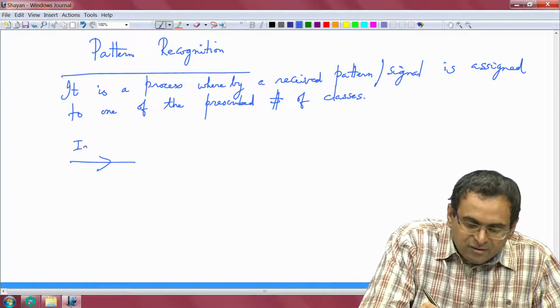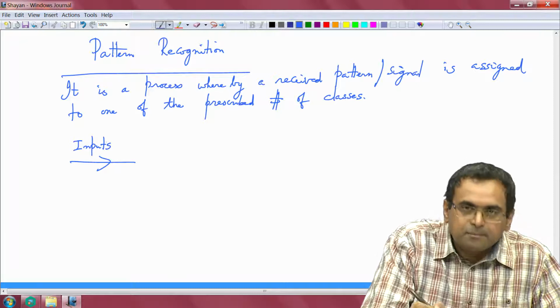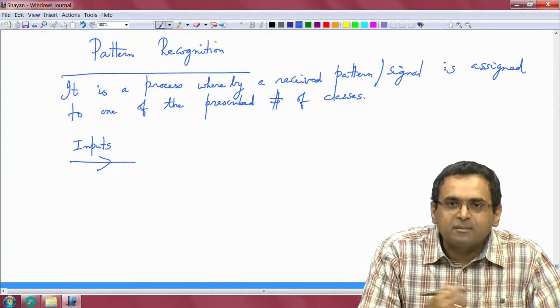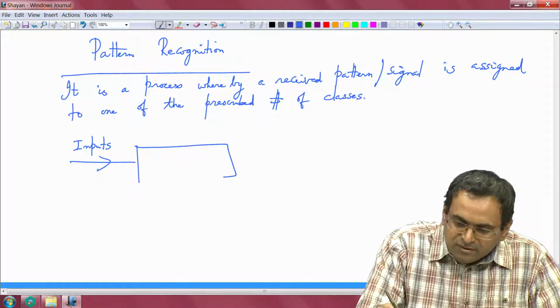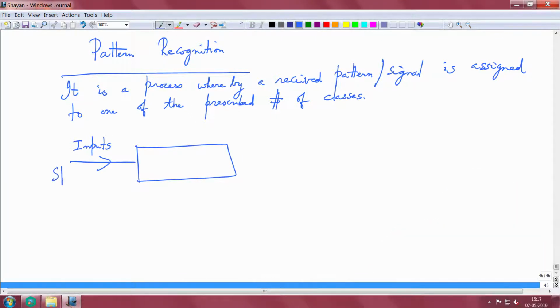First is what we have: inputs, right. Inputs are normally signals. This could be like speech, images, videos, etc. The first step is to extract the features out of these inputs, and this is called the feature extraction phase.